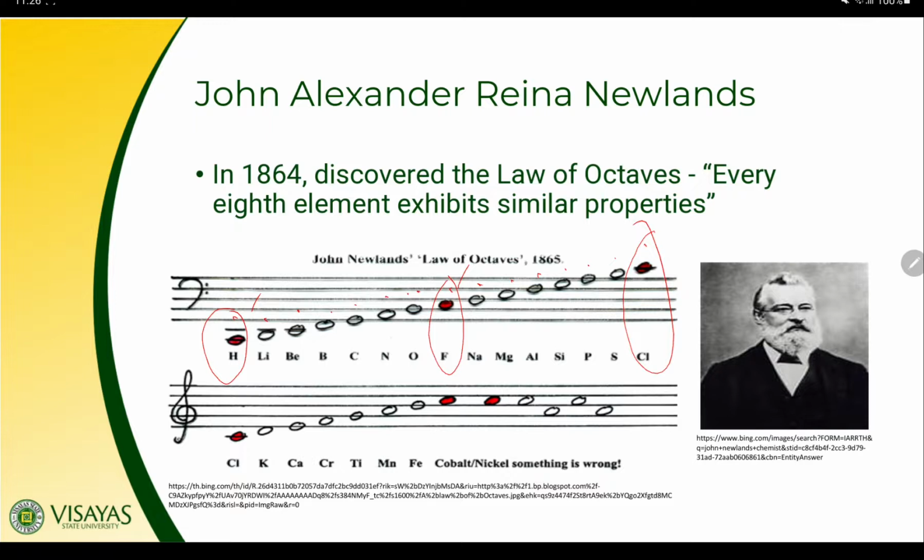Now the problem with Newlands' law of octaves is that after calcium, every eighth element does not possess the same property as the first. For example, as shown in the figure, starting from chlorine, we have 1, 2, 3, 4, 5, 6, 7, 8. The eighth element is either cobalt or nickel, and they don't have the same property as chlorine. So Newlands' work was not accepted by the scientific community.